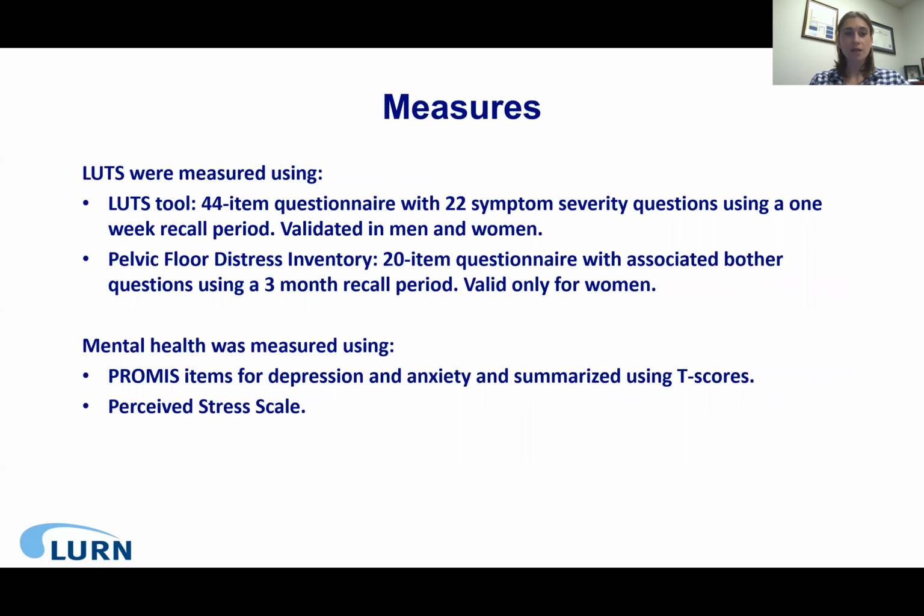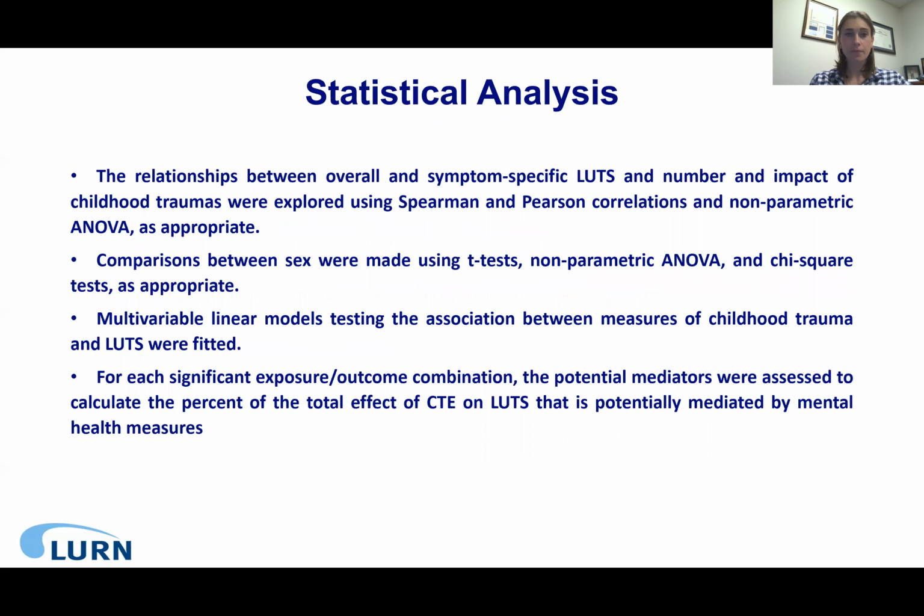LUTS were measured using the LUTS tool, which, as you know, is an inclusion criteria. This tool is validated in both men and women, and the PFDI, with which you are all very familiar. Mental health was measured using the PROMIS items for depression and anxiety and the perceived stress scale. The appropriate statistical tests were performed, and multivariable linear models testing the association between measures of childhood trauma and LUTS were fitted. For each significant exposure outcome combination, potential mediators were assessed to calculate the percent of the total effect of childhood trauma on LUTS that is potentially mediated by mental health measures.